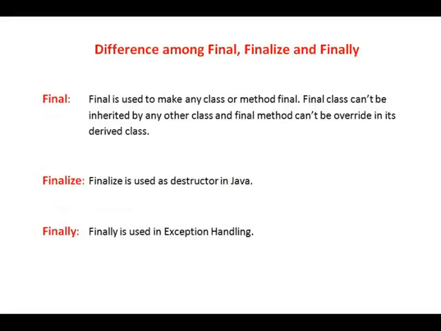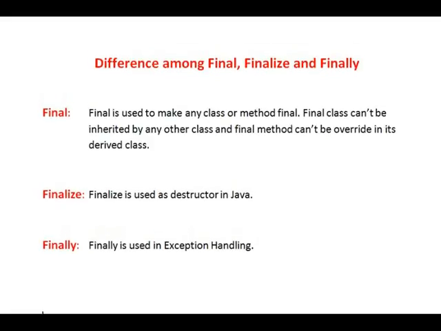Finally is used in exception handling when we want to declare anything that should finally be executed, whether the exception comes or the exception doesn't come. Then we write these statements in the finally block in exception handling. Okay, so this is about the difference among final, finalize and finally. Final makes the method or class final, finalize is used as a destructor, and finally is used in exception handling.